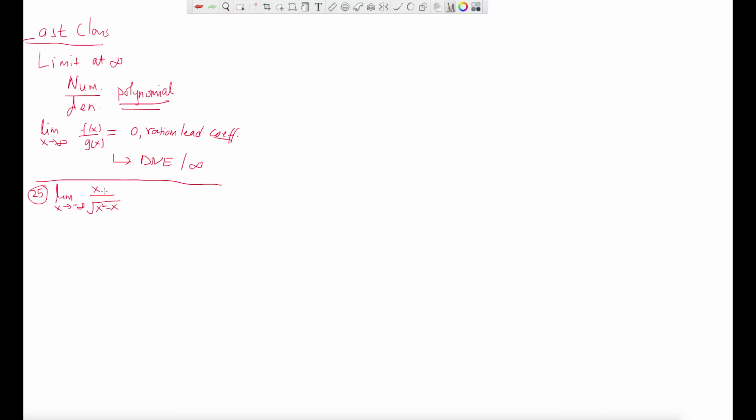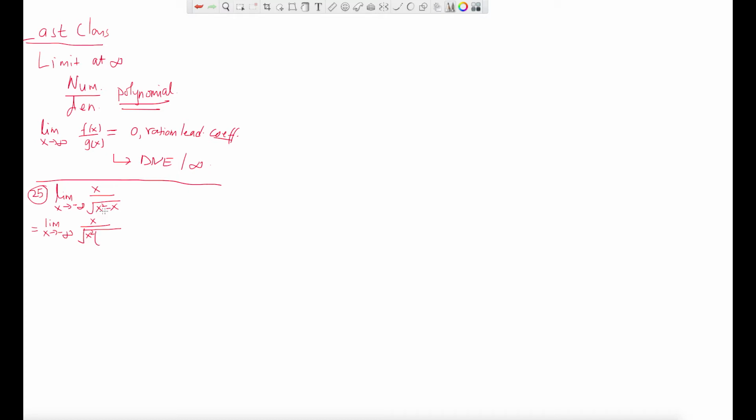Look at this. The numerator is a polynomial, but the denominator is not a polynomial because it has a root, right? How do I find out the limit at infinity here? So what we do is limit x tends to negative infinity. Then x is in the numerator, there is just x, so you don't do anything. But in the denominator, we try to take the maximum exponent out. So the maximum exponent here is x squared.